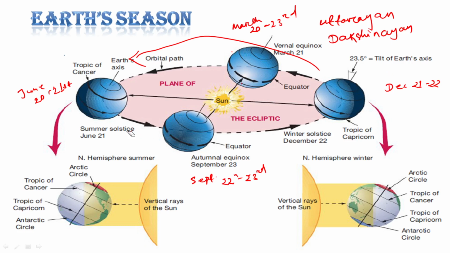And when it is going from the equator to the south, it is called Dakshinayan. That means the direct rays of the sun are going towards south. In local terminology, Uttarayan means the sun is going towards north, and Dakshinayan means the sun is going towards south.